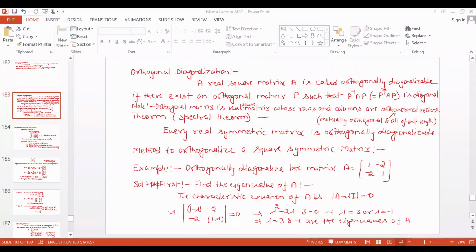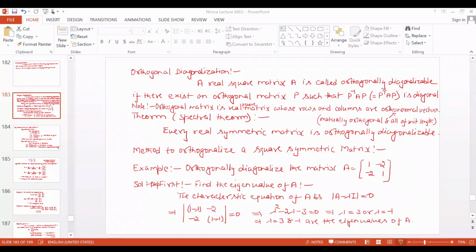Okay. So this is the real and symmetric matrix. So by spectral theorem, definitely it will be orthogonally diagonalizable. Now, what is the first procedure of the diagonalization? First, find out the eigenvalues of the matrix. So find out here the eigenvalues of A. That is your first step.